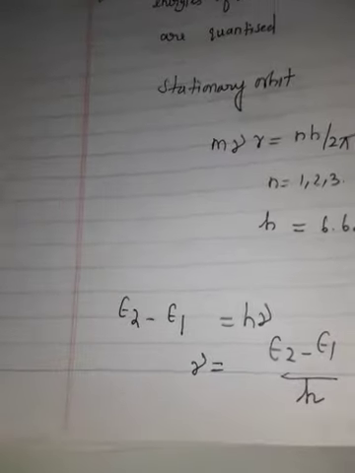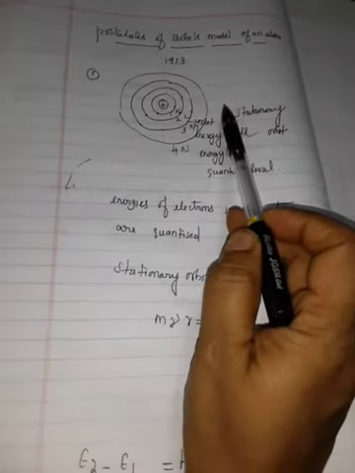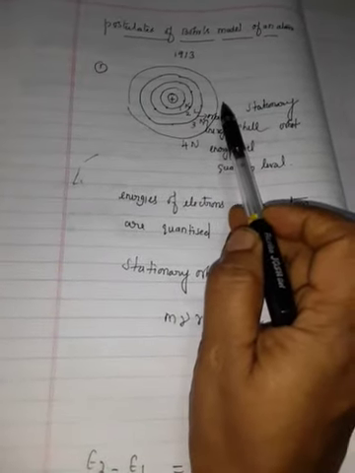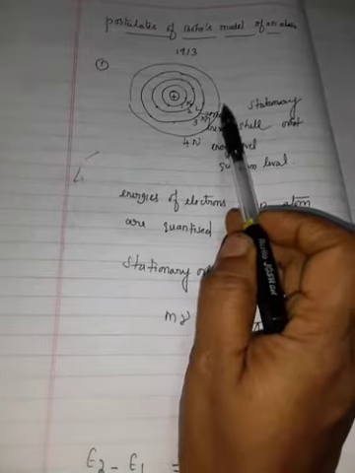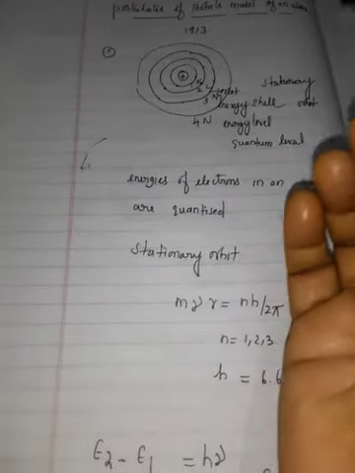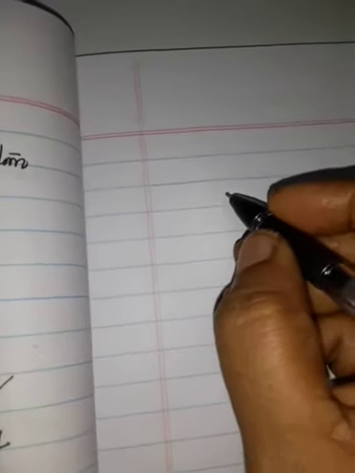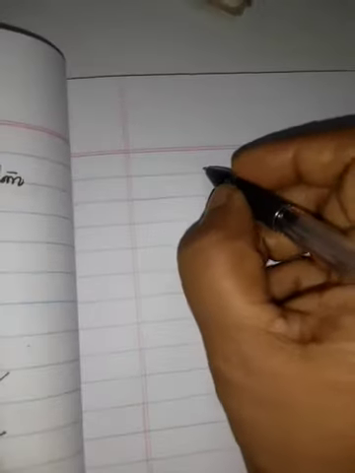So when suitable energy is applied to an electron, it will jump from the lower energy to the higher level. Then when an electron jumps from the higher level to the lower level, it emits that extra energy which it absorbed. Applying Bohr's postulates to hydrogen-like atoms, that is one-electron species, He plus, Li2 plus,